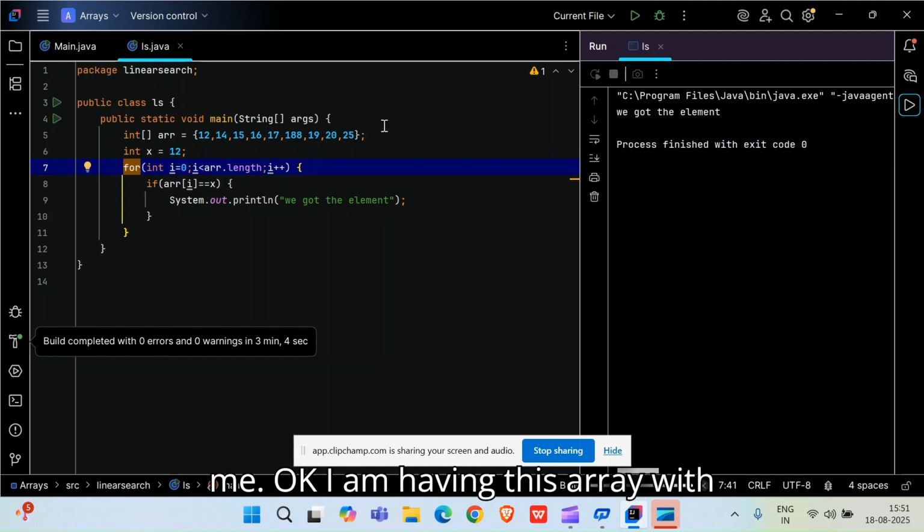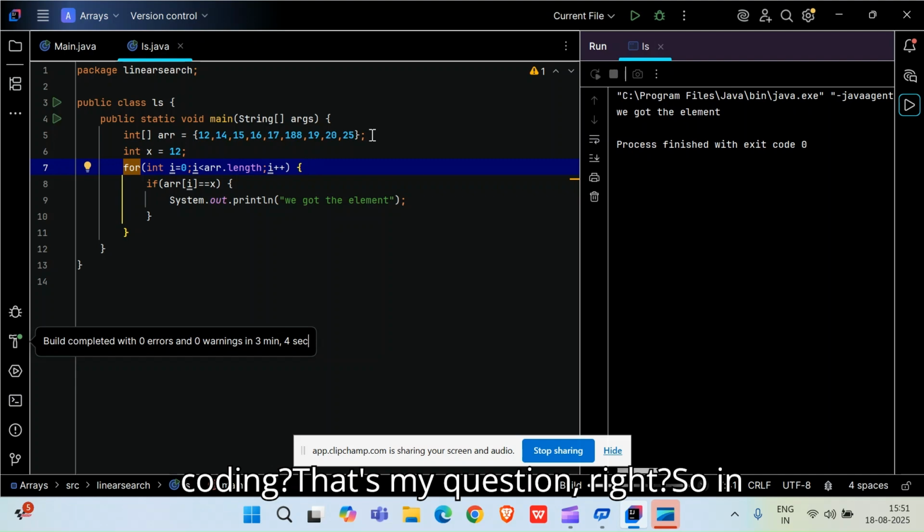It consists of 1, 2, 3, 4, 5, 6, 7, 8, 9 elements, right? Now my question is, you tell me, is 12 present inside this array or not? The answer is yes, 12 is present inside this array. But how will you show me while coding? That is my question, right?